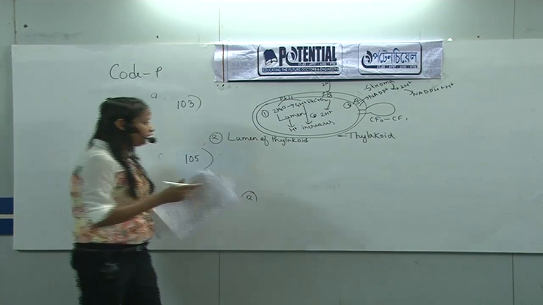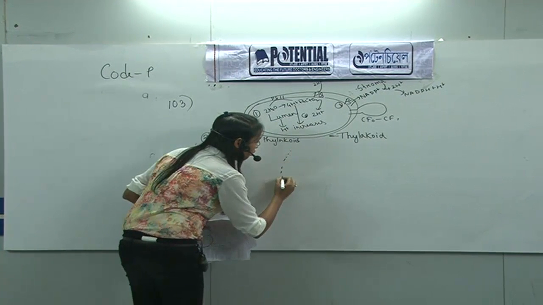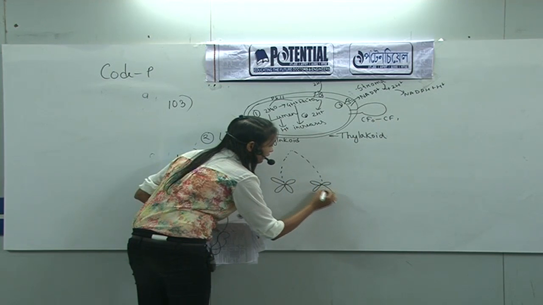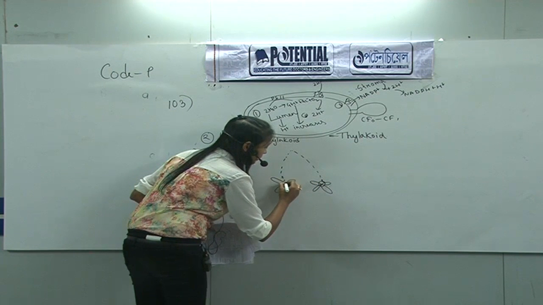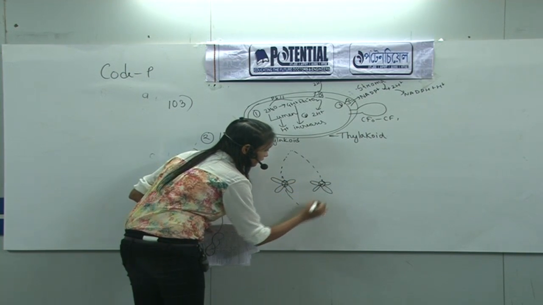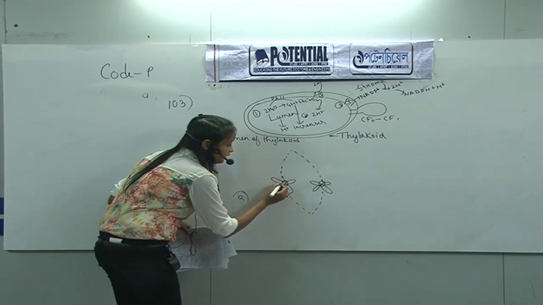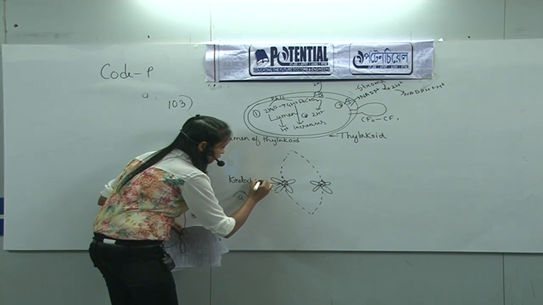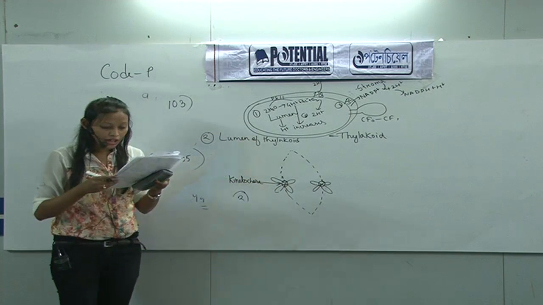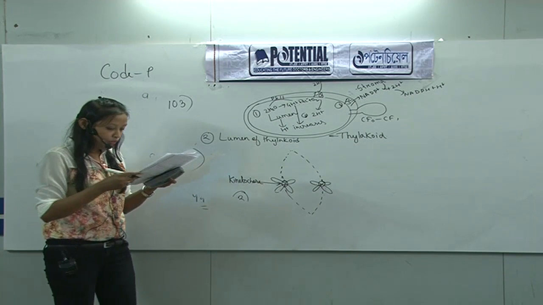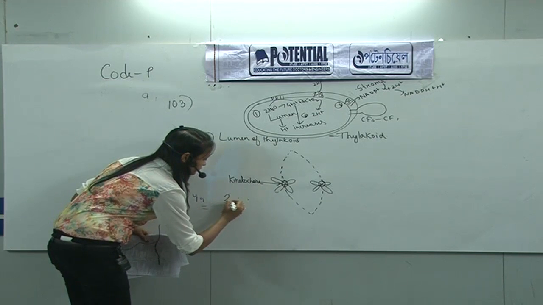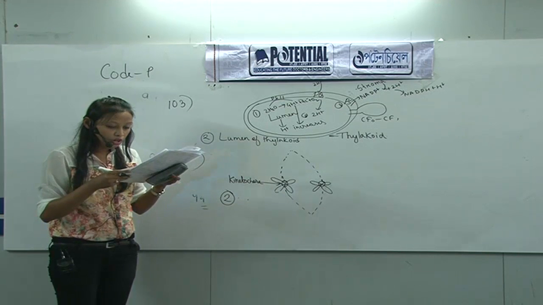We know spindle fibers are formed at the time of cell division, and they are associated with a protein plate which is known as kinetochore. So the answer of that question 105 will be 2, that is kinetochore of the chromosome.